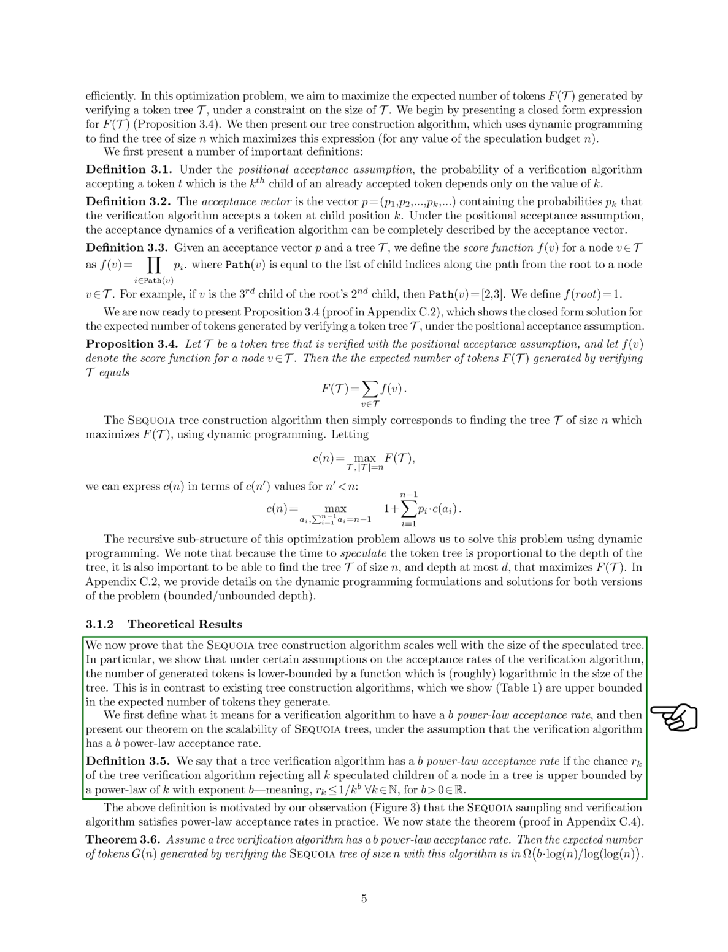Moving forward, we present a theorem stating that if a tree verification algorithm operates under a b power law acceptance rate, then the expected number of tokens generated while verifying a SEQUOIA tree of size n is proportional to b times the logarithm of n divided by the logarithm of n. This mathematical relationship underscores the efficiency and scalability of the SEQUOIA algorithm.